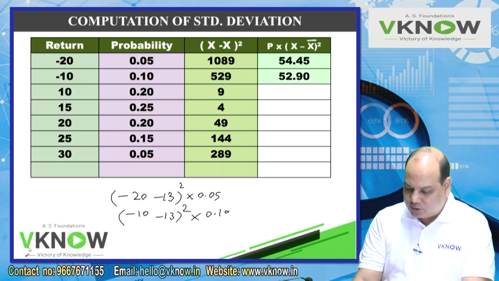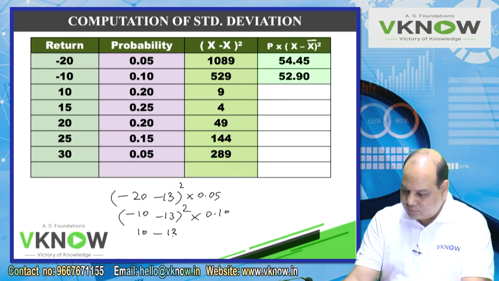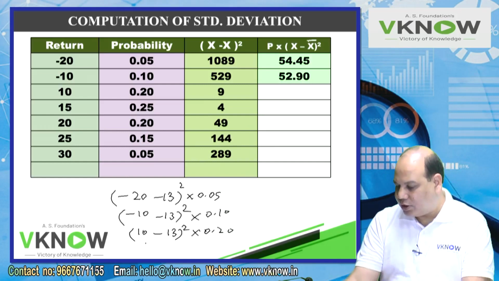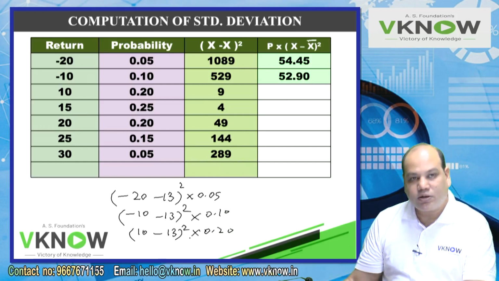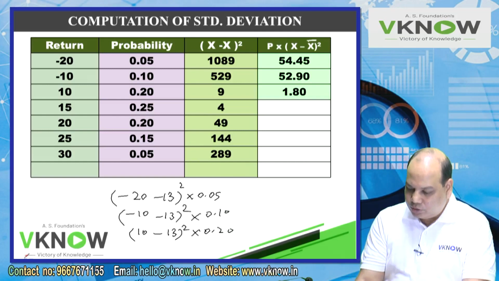Now it is easier. Third one is 10 minus 13 square into 0.20. So this directly type on calculator, 10 minus 13 into equal to into 0.20 equal to memory plus. So that is 1.80. Now you got the idea. 15 minus 13 into equal to into 0.25.